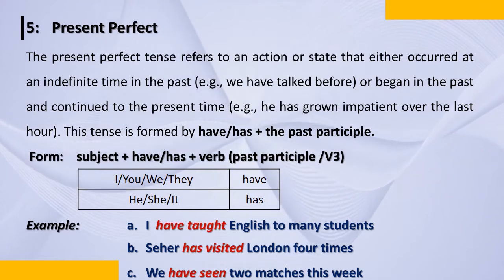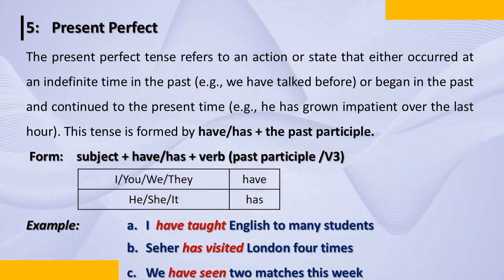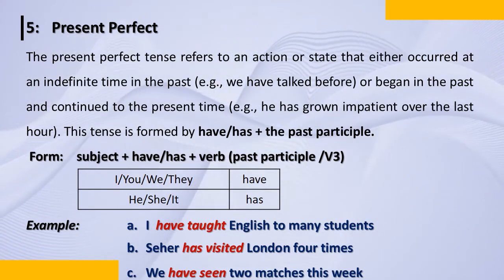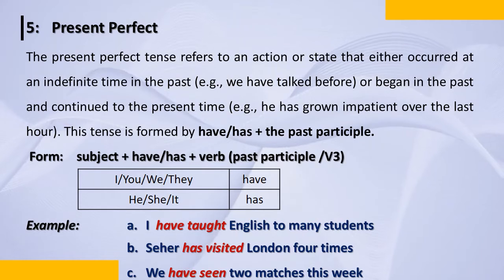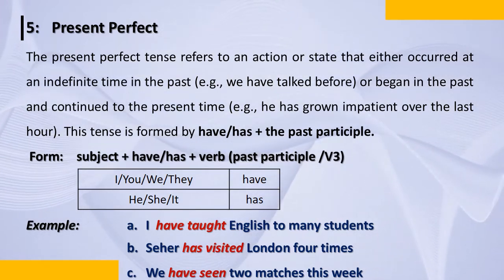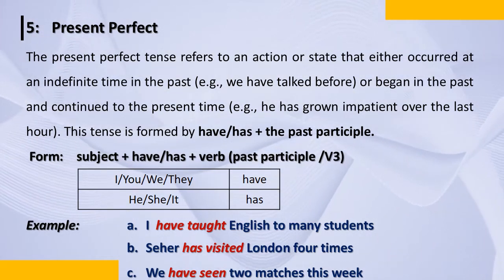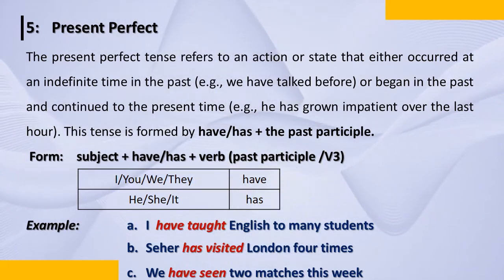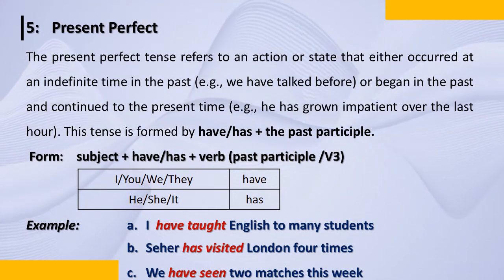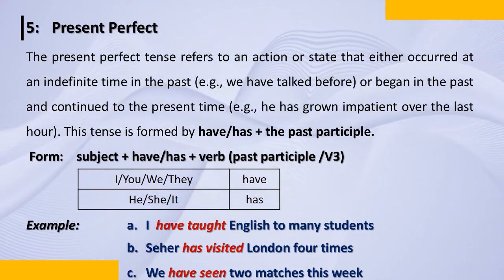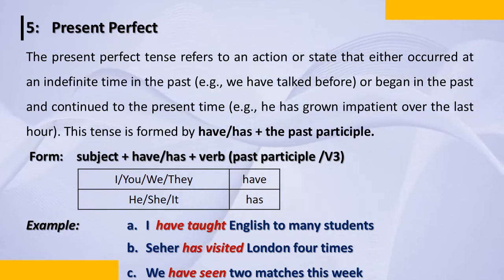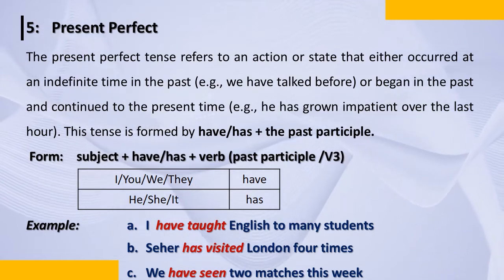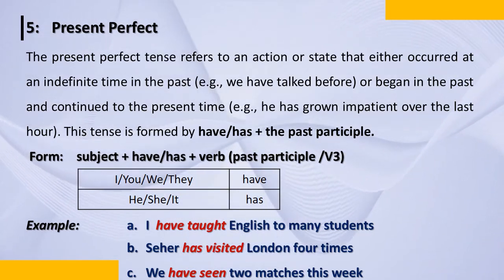So you see, when I said I, you, we, they, we use have. In the first one, the subject is I. I have taught English to many students. Seher has visited. We are talking about Seher, somebody else. She. It is she. She is not here. She has visited London 4 times. So instead of she, I have put the name there. Seher has visited London 4 times. Again, the third sentence starts with the subject we, so we say we have seen 2 matches this week.